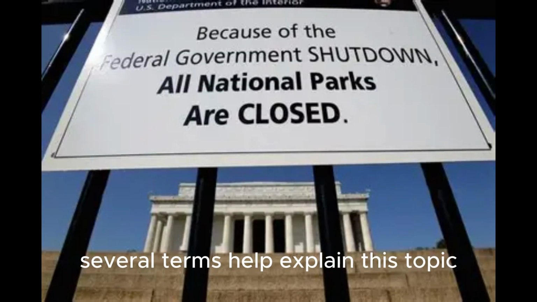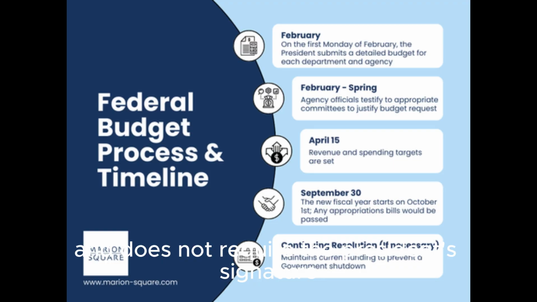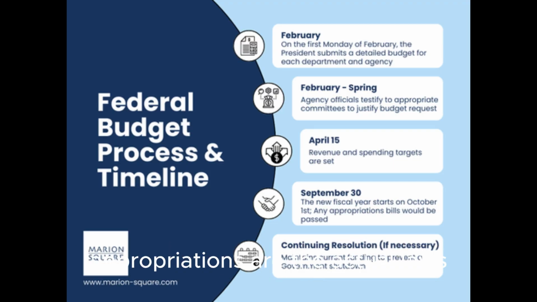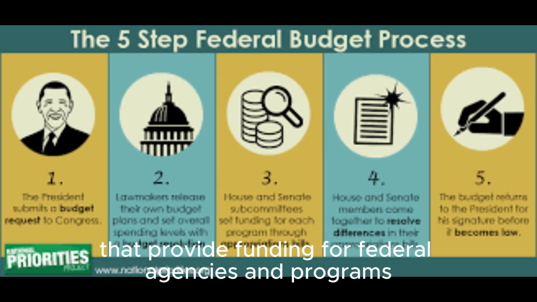Several terms help explain this topic. A budget resolution is a plan adopted by the House and Senate that sets overall spending and revenue levels for the year. It is not a law and does not require the president's signature. Appropriations are the actual laws that provide funding for federal agencies and programs.